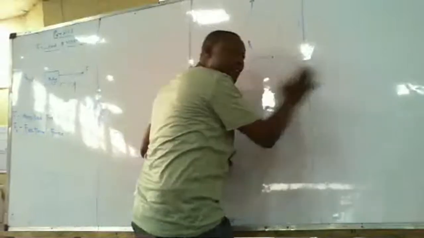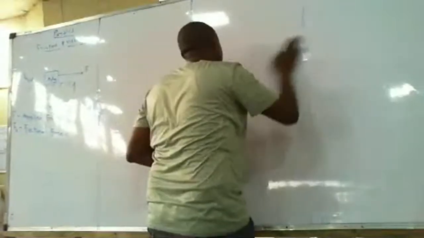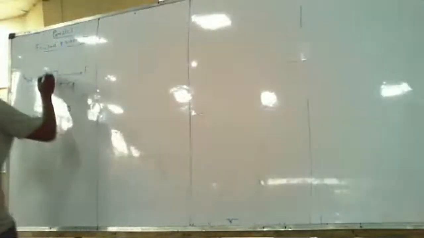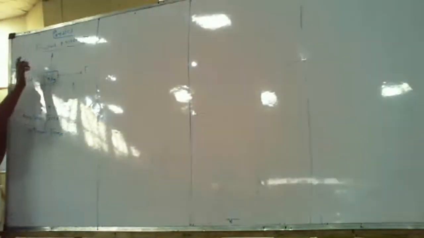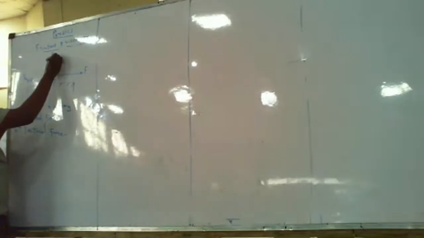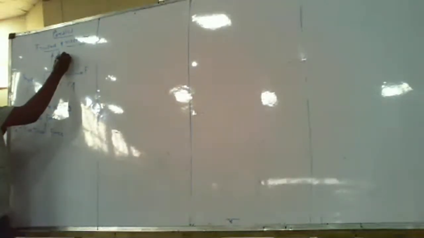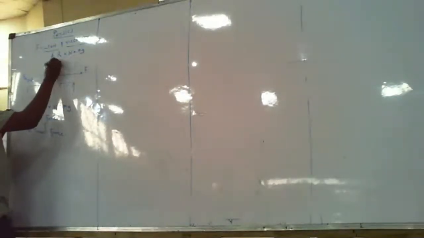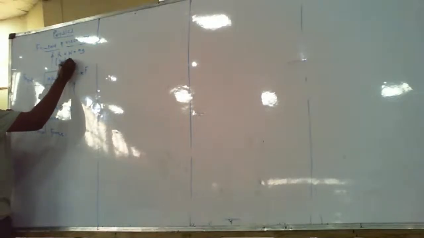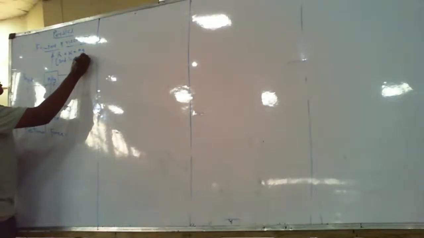Class, I have explained Newton's law. Pay attention. Now, there is a normal reaction. The reaction will now be up. So you now have R, which is equal to W, which is equal to mg. Where did I get this law? I got it from the third law of motion.